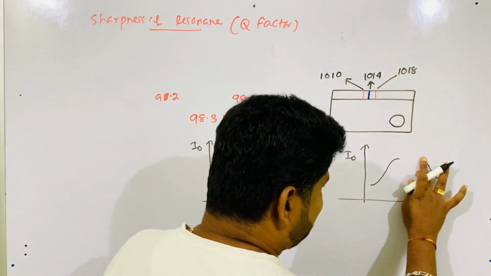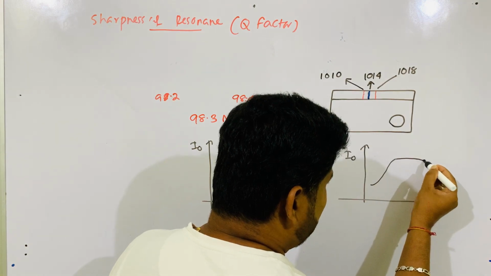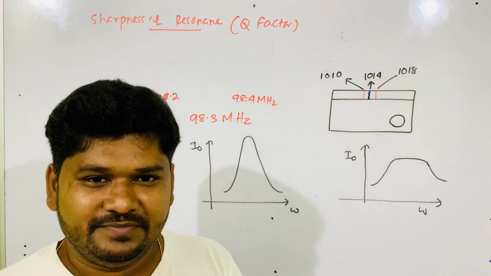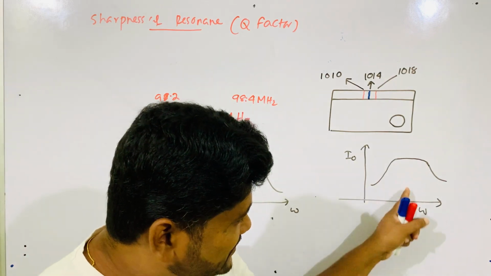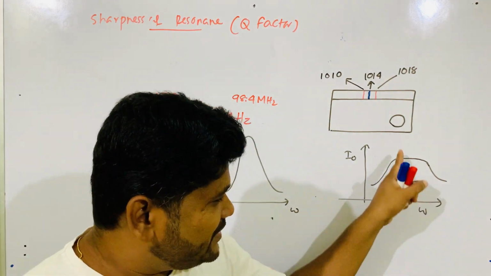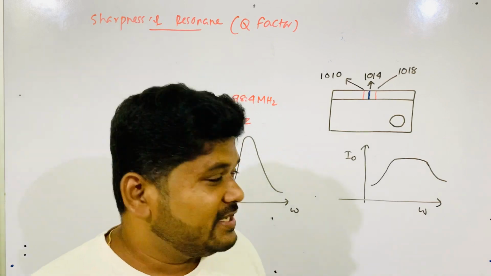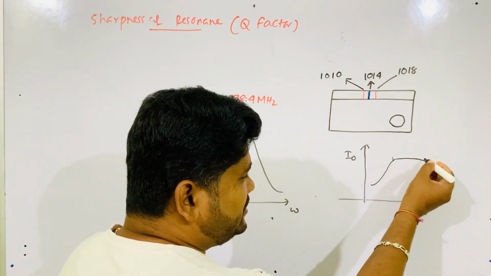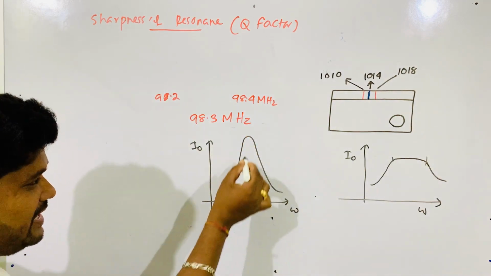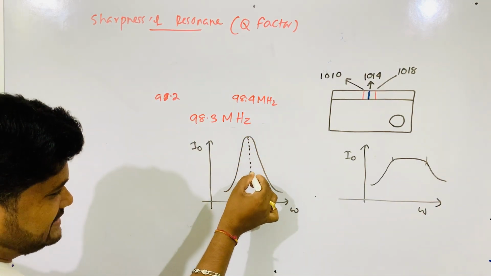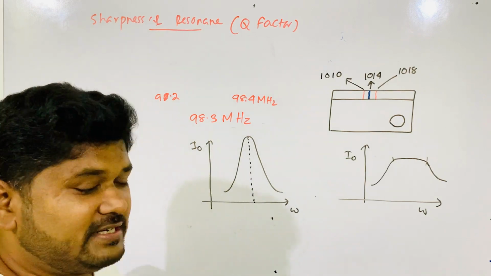It is not actually clear. You will not get any particular frequency where exactly the resonance happens. That's why the noise starts from here to here. But in this case, at a particular frequency, you will find the resonance.